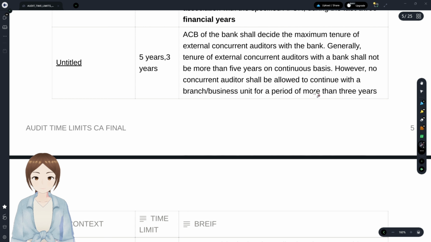Don't get confused with this 5 years and 3 years. A bank consists of so many branches. If a bank has appointed a concurrent auditor for a branch, he should not continue for more than 3 years for that particular branch. He has to be transferred to another branch for the remaining 2 years.